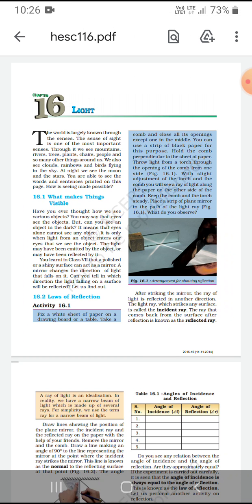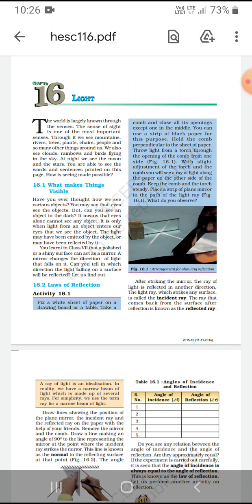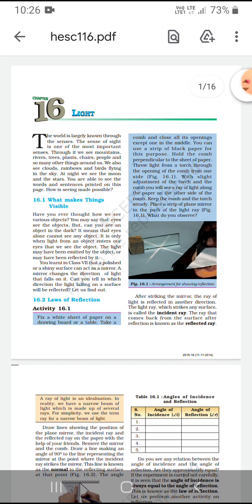Have you ever thought how we see various objects? So, the eye alone cannot see anything. It is only when light from an object enters our eye that we see the object. When the light enters our eye, only then can we see that object. The eye just by itself cannot see the object.